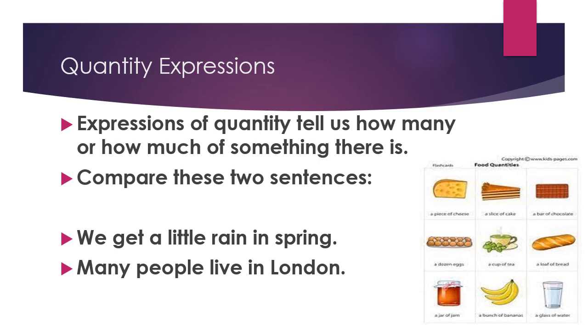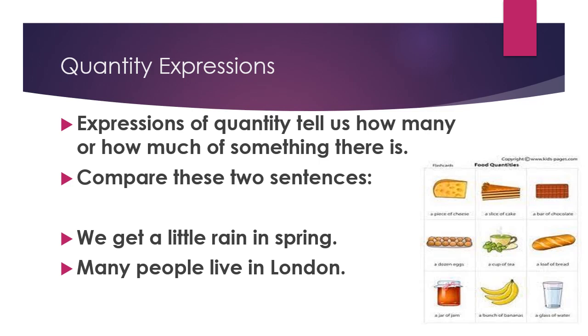For example, if you can see in this slide, you can compare these two sentences. The first one is, we get a little rain in spring. So the word little over here is explaining the quantity of rain, and that is telling us that we get a little rain, not much rain. Similarly, the second sentence says, many people live in London.